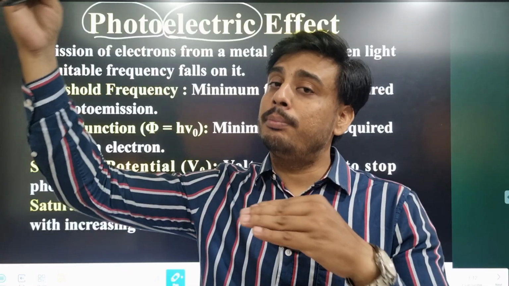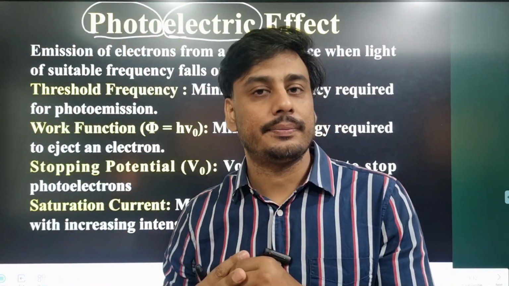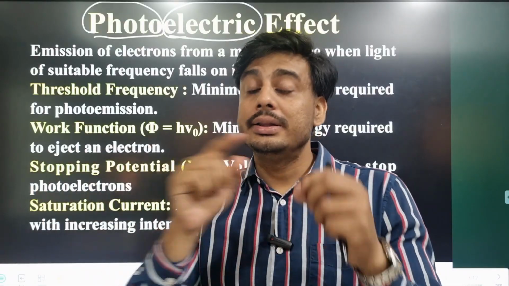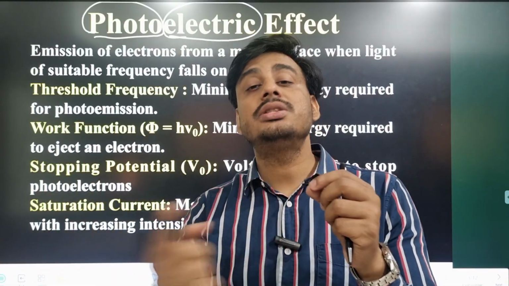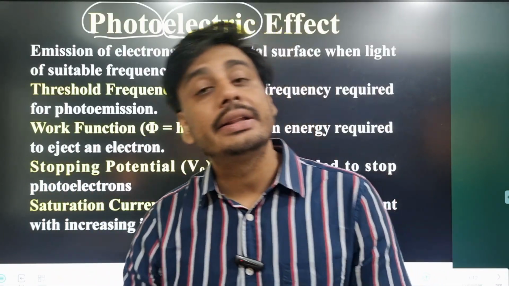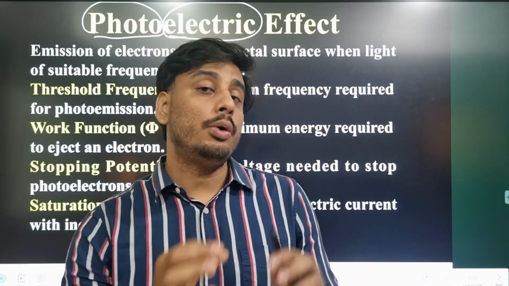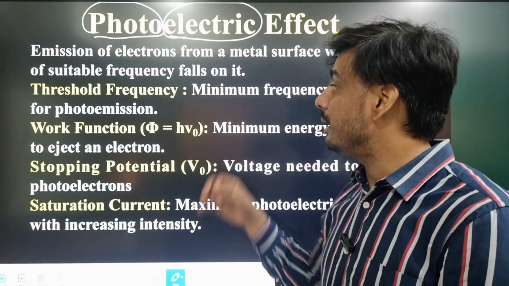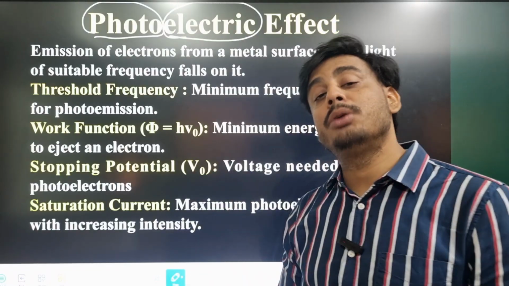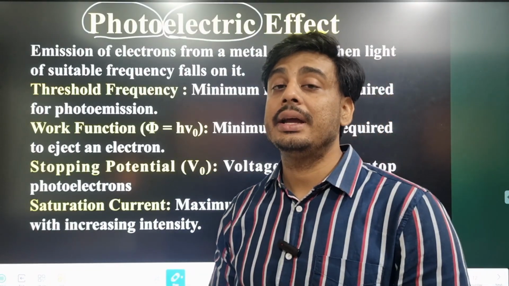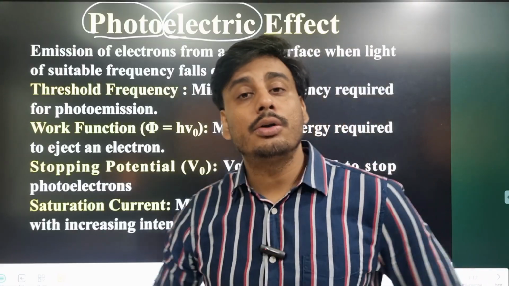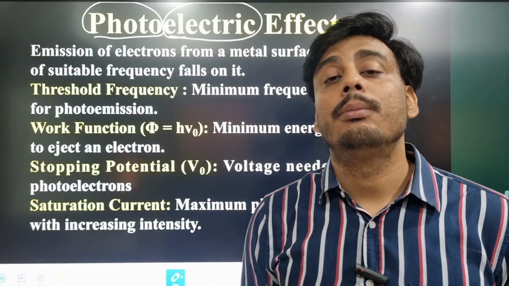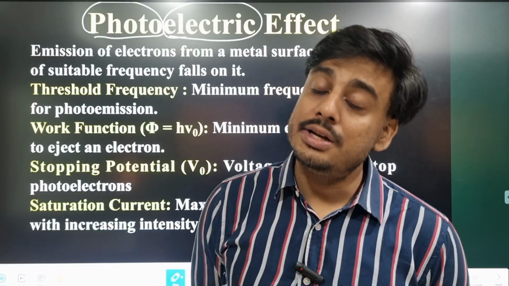When we put some light energy over it, if that light energy is sufficient to remove one electron, then the electron will be free to move, and we get some current. That phenomenon is the photoelectric effect, and the current developed due to it is known as photoelectric current.